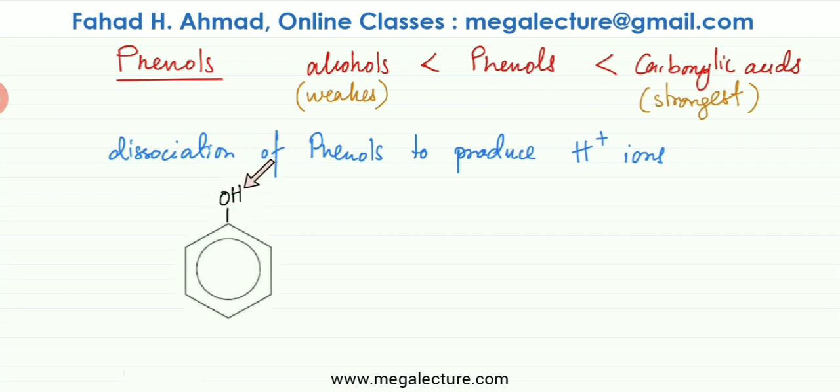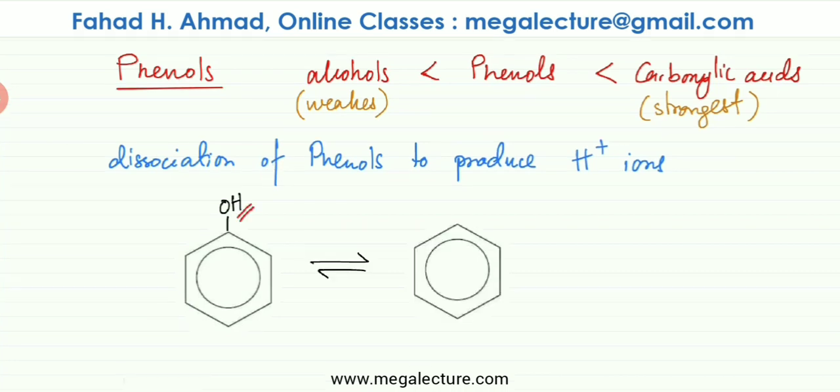And remember, this is the hydrogen that is going to dissociate when a phenol dissociates. So this H over here is going to break off. You're going to get O minus 1 left. H would leave its electrons behind, and H plus 1 would break away. So this is the dissociation that would happen.